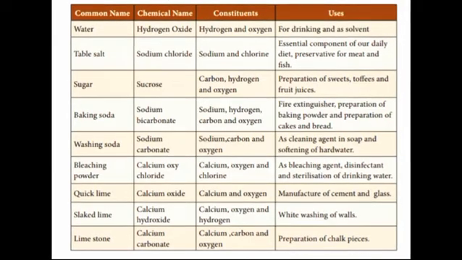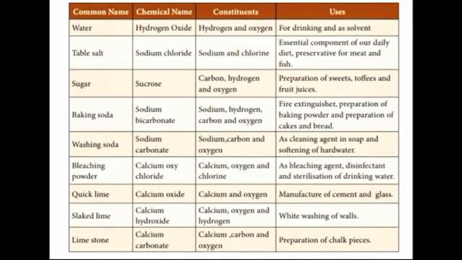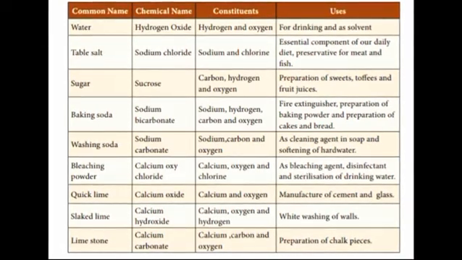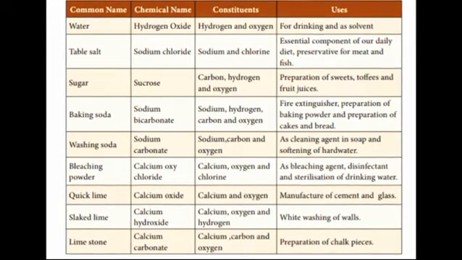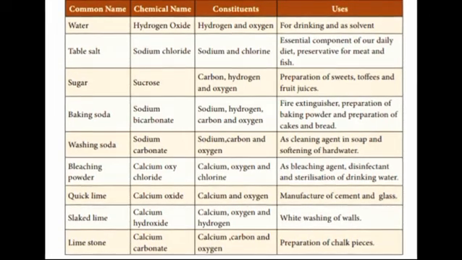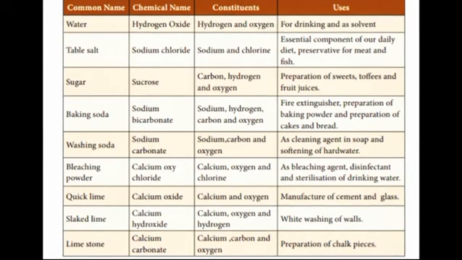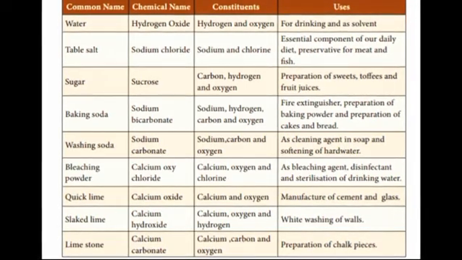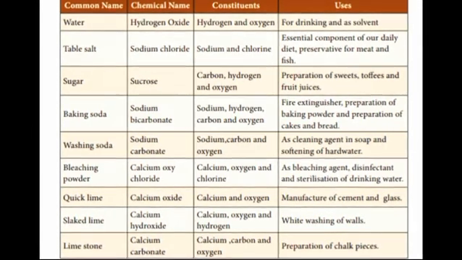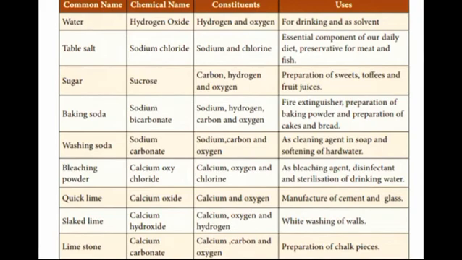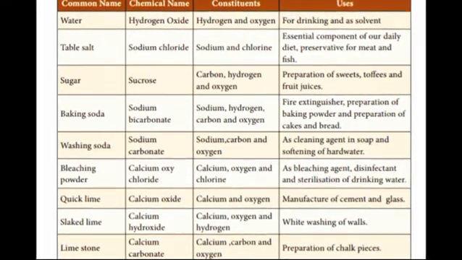Students, let's see some of the uses of compounds in our daily life. The first one is water. The chemical name of water is hydrogen oxide and the constituents are hydrogen and oxygen. Uses: for drinking and as a solvent. The second one is table salt. The chemical name of salt is sodium chloride and the constituents are sodium and chlorine. Uses: an essential component of our daily diet and a preservative for meat and fish.